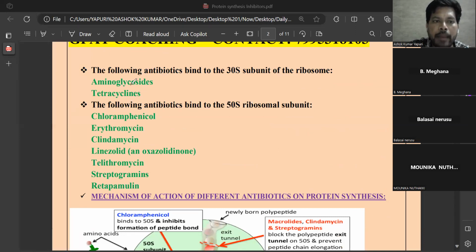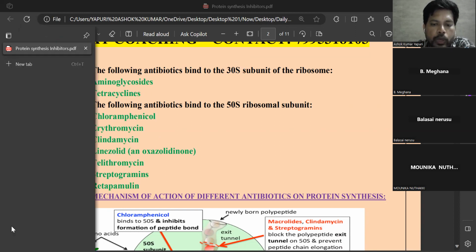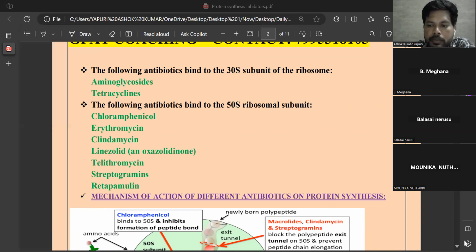So drugs like aminoglycosides, tetracyclines bind to 30s ribosomal subunit, and drugs like chloramphenicol, erythromycin, clindamycin, linezolid, chemically oxazolidinone, telithromycin, streptogramin, retapamulin, all these drugs bind to the 50s ribosomal subunit and inhibit the protein synthesis in the bacterium.